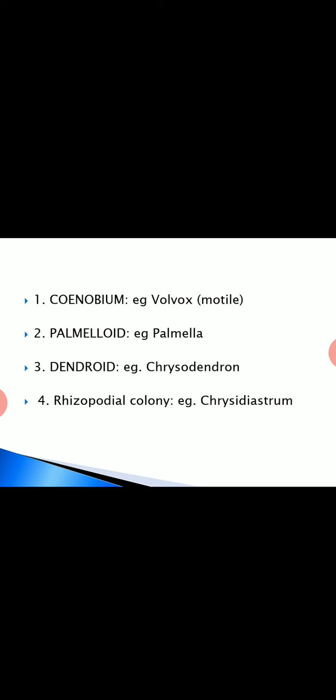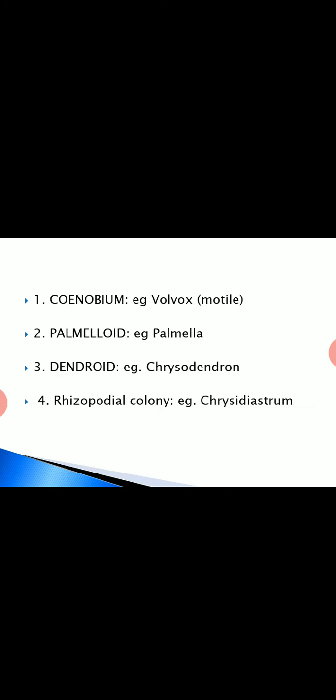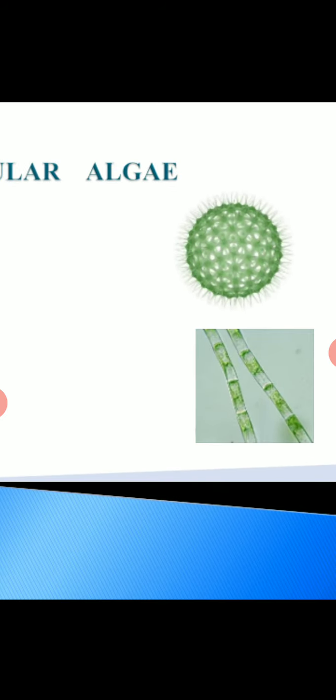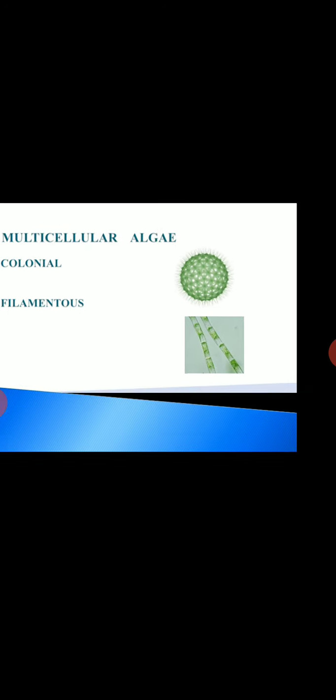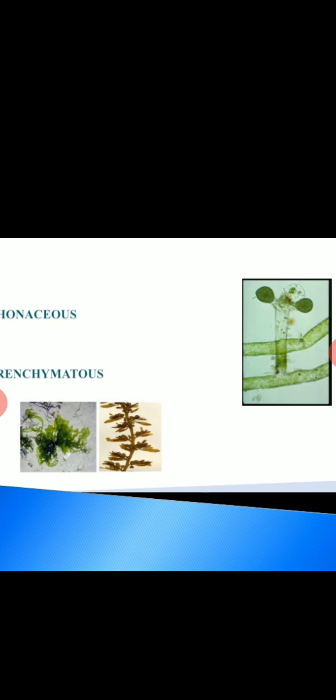The colonial type is a colony called Cenobium, and the example is Volvox. Then comes the filamentous type, with filament-like structures of algae that we can zoom in and see. Then siphonaceous algae, where the algae have siphon-like connected structures.